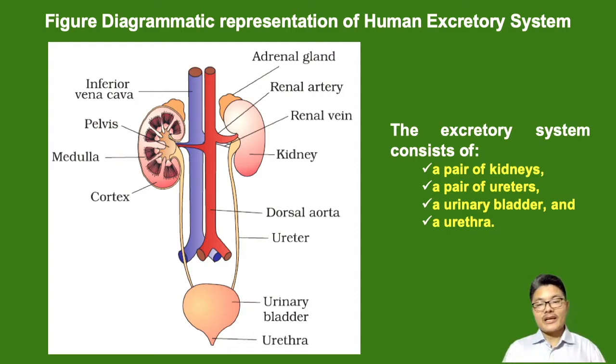So if we summarize, in the human excretory system we have a pair of kidneys, right and left kidney, and a pair of ureters, right and left ureters, and then we have a urinary bladder, and then we have the urethra.